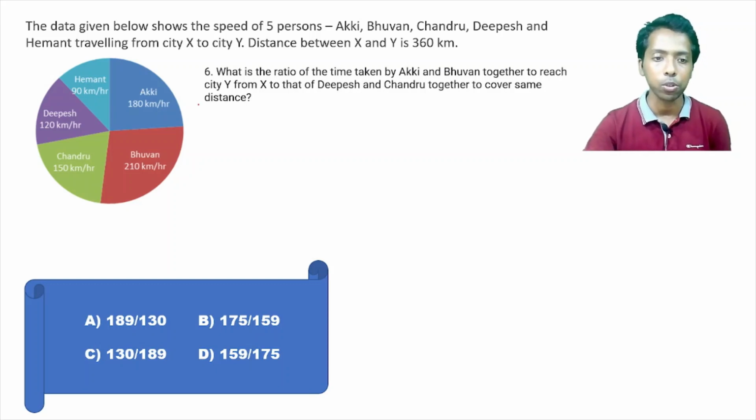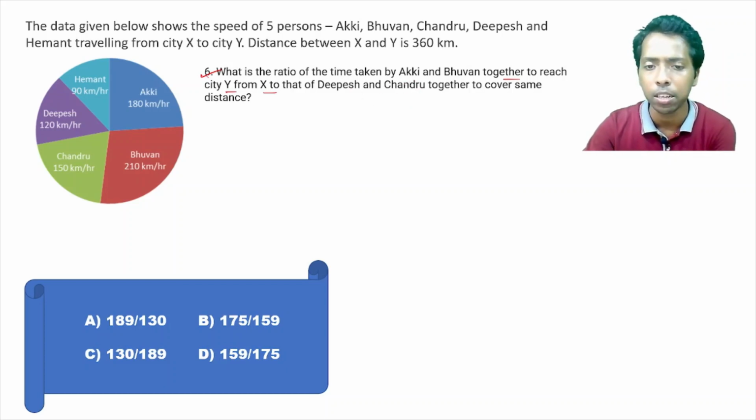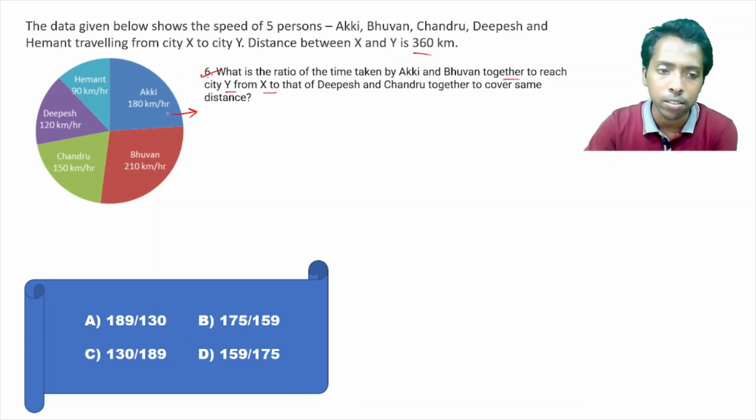And here's the first question, question number 6 in total from this set. What is the ratio of the time taken by Aki and Bhuban together to reach city Y from X, to that of Dipesh and Chandru together to cover the same distance? Very easy. It is talking about the ratio of the time taken. Everyone is traveling the same distance, 360 kilometers. So what is the time taken by Aki? That is 2 hours, right?